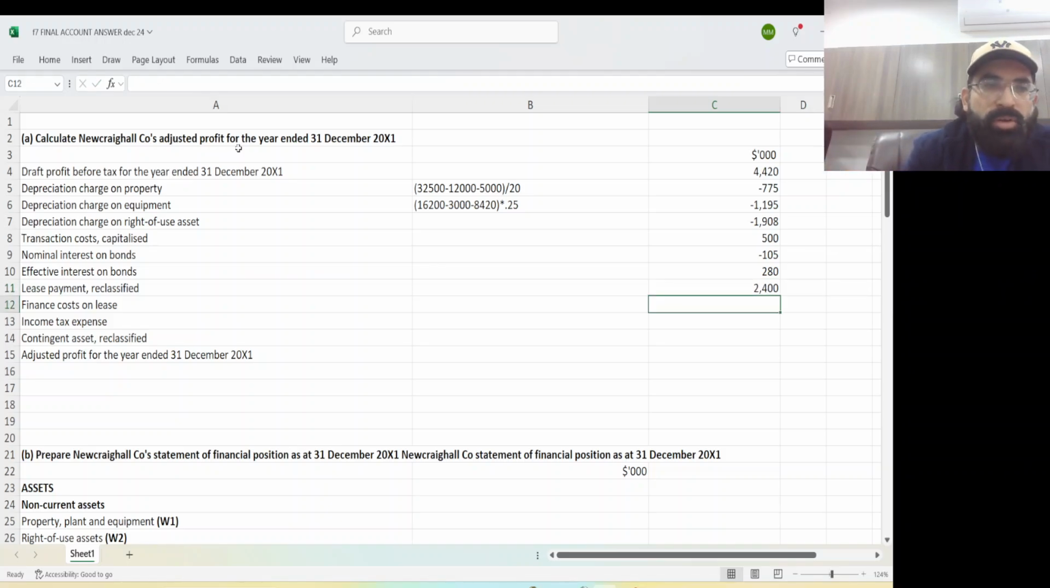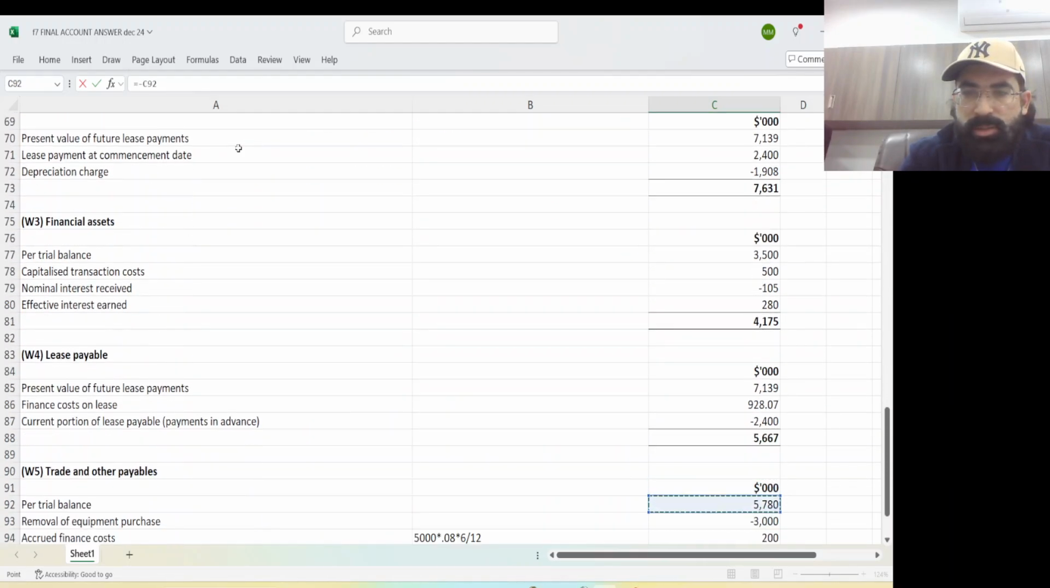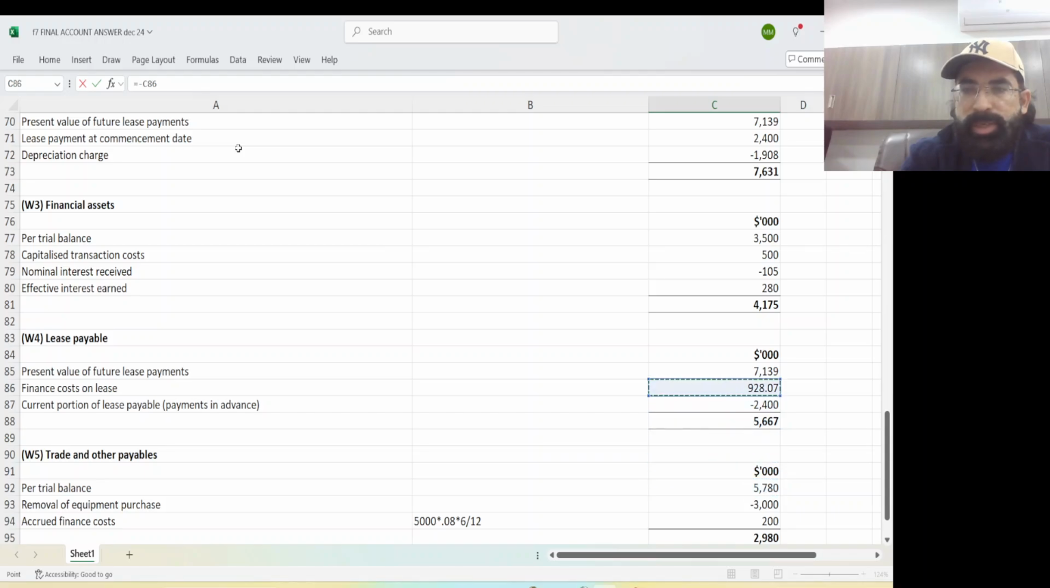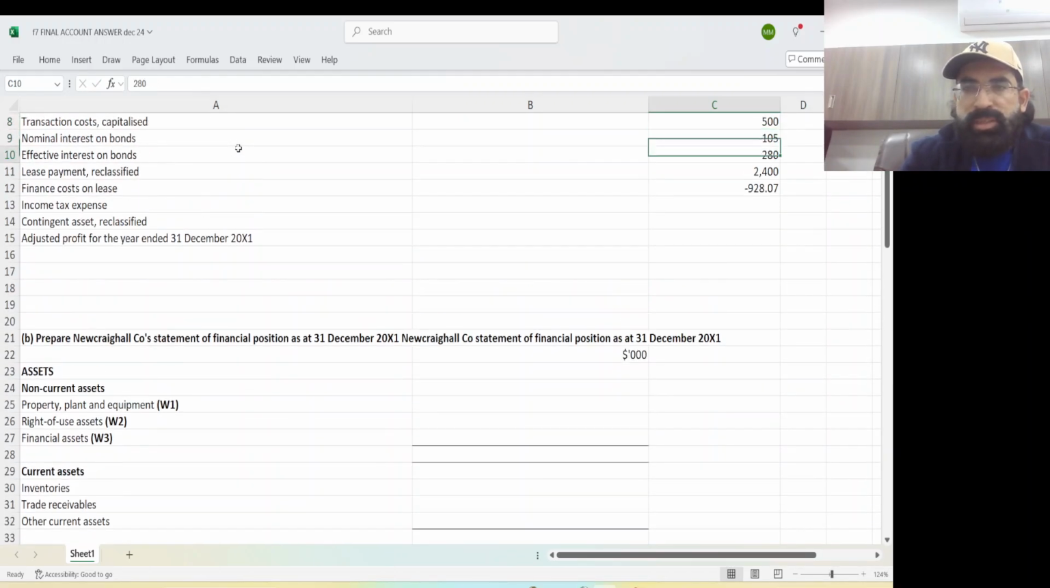Okay, now finance cost. I just calculated the finance cost for you. Wait, let me move the screen for you. Finance cost is this: 928.07. Finance cost is 928.07. This is expense.